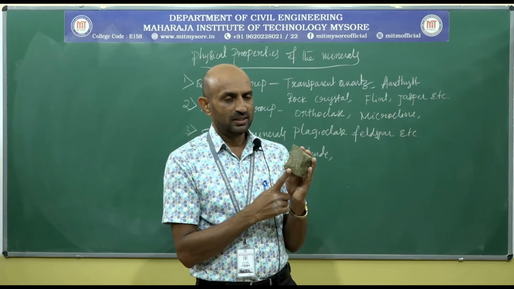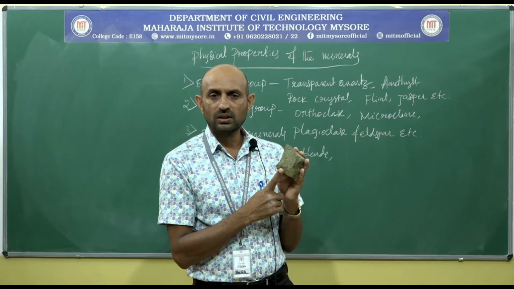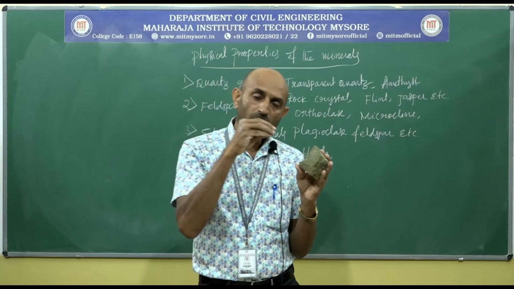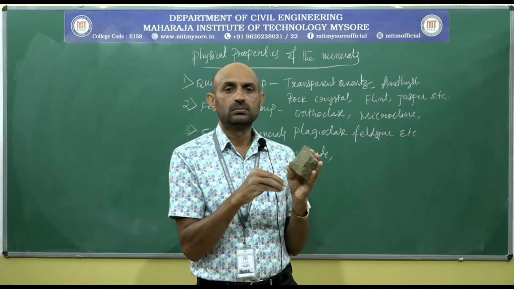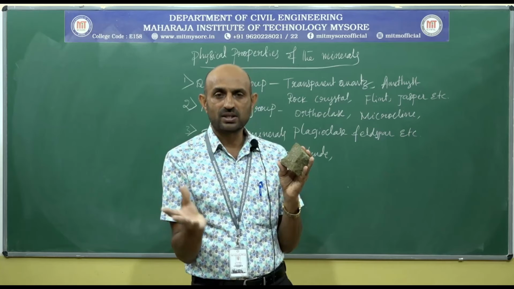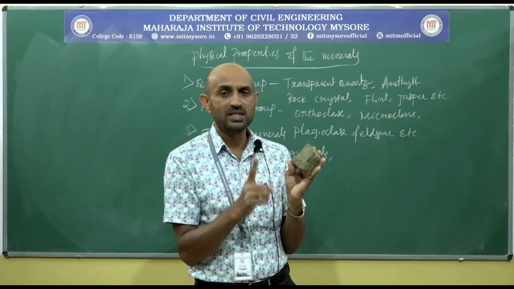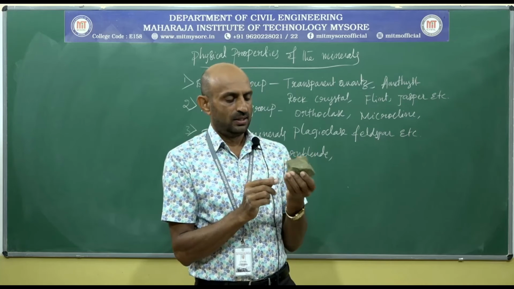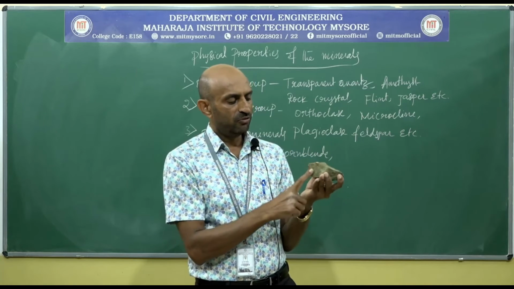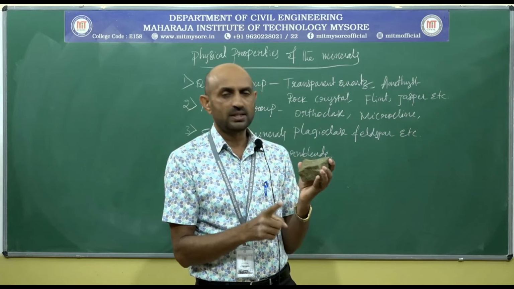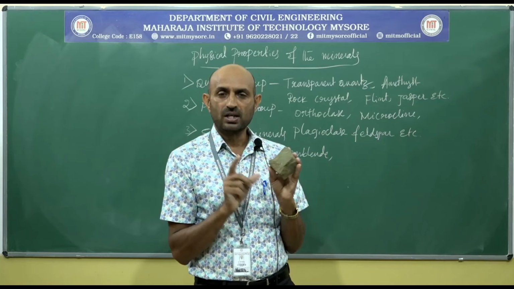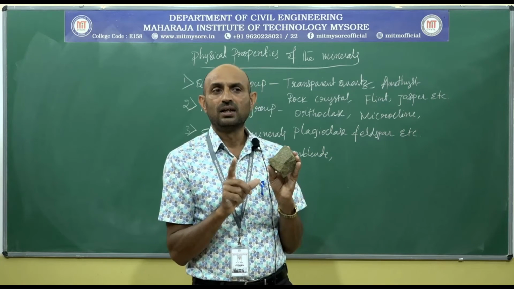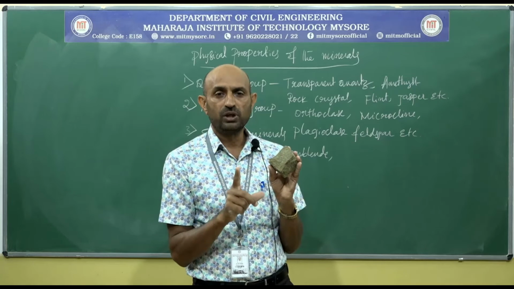Luster: dull luster. Streak: when we obtain its powder form with the help of a hammer, definitely it appears in white color. Fracture: uneven fracture. Cleavages present. Hardness 7. Specific gravity is medium, which is 3.5.